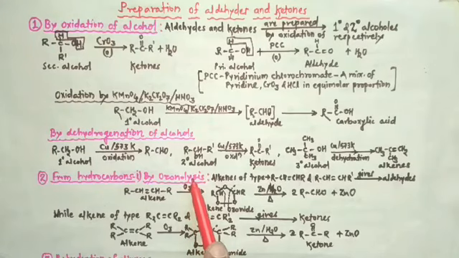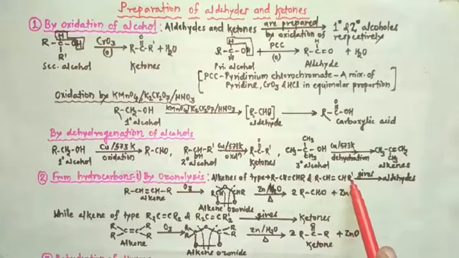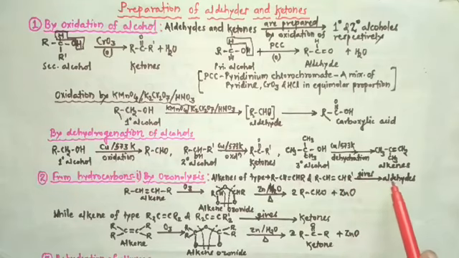When alkene is of type RCH=CHR and RCH=CHR', the formed product is aldehydes. But when alkene is of type R2C=CR2 and R2C=CR2', it produces ketones. That means formation of aldehyde and ketone depends upon the type of alkene which is used.